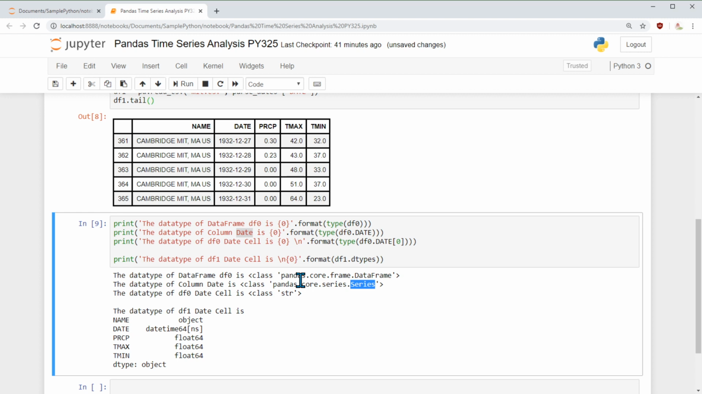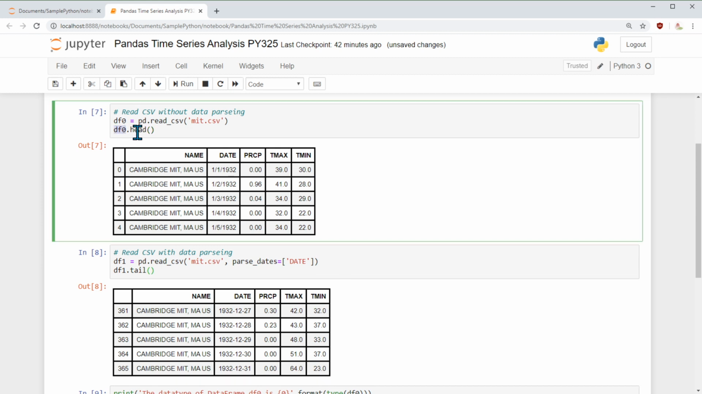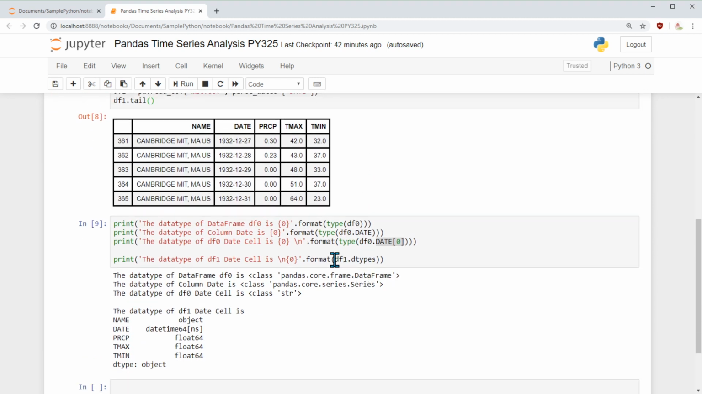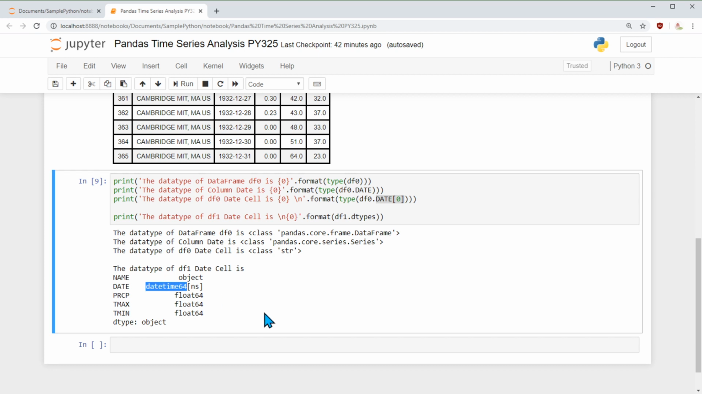In that, let's pick one cell, date 0, that is the first cell, and I ask what is the data type of that cell. It says it's string for df0, the first one. This cell is of type string. Then for df1, what is the data type of that cell? Here we can see that cell is of type timestamp.